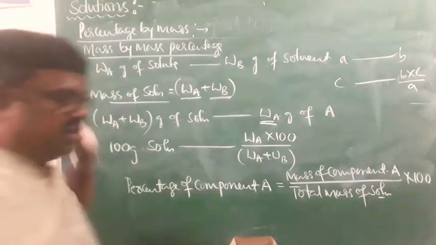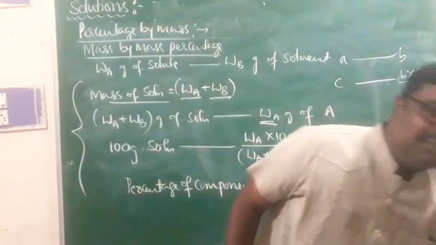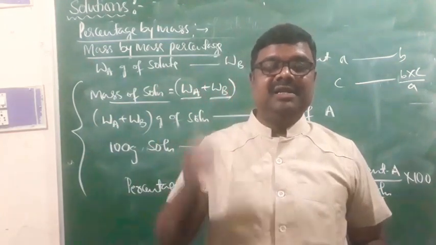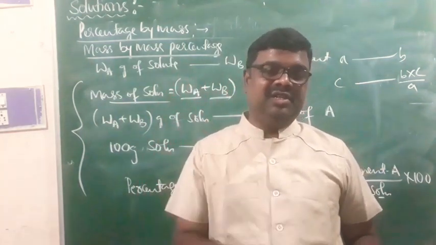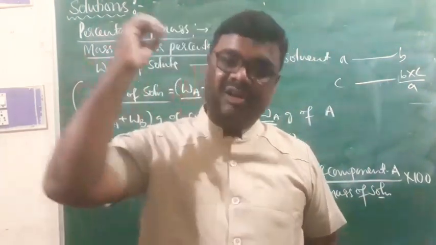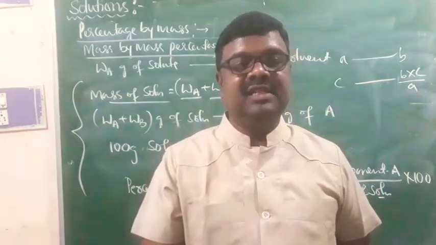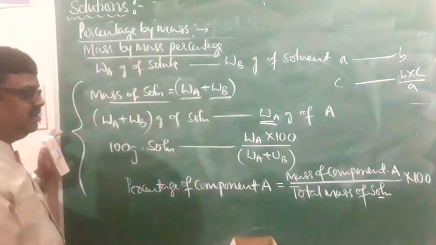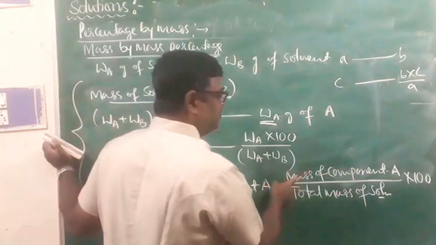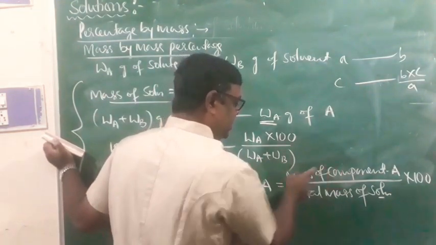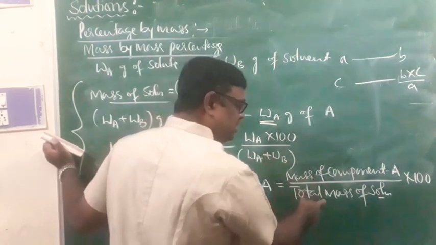That is, number of parts by mass of the given component dissolved in 100 parts by mass of the solution is called percentage. This is what we call mass by mass percentage, because I expressed amount of component in mass and amount of solution in mass.